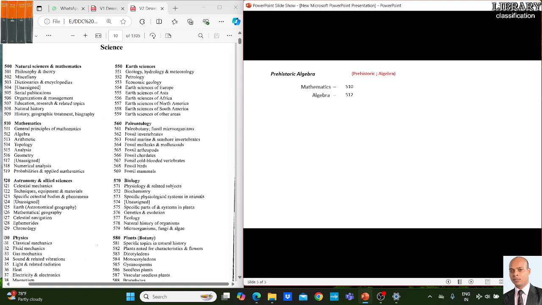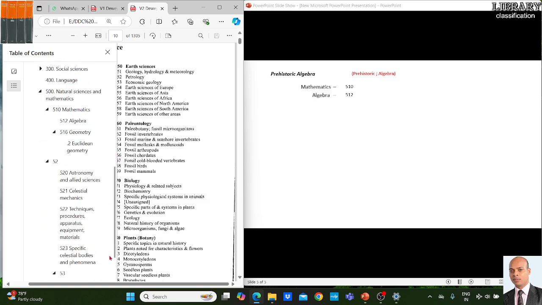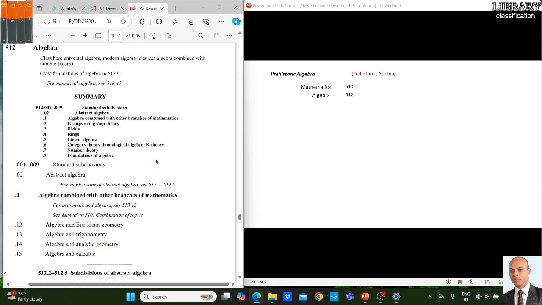First of all we are supposed to go under 512. Is there any rule for adding standard subdivision? So we move to 512. This rule for standard subdivision is given there. Here again 10 will be added. So the rule is for SS here. Okay, so prehistoric period. Now I move to Table 1.